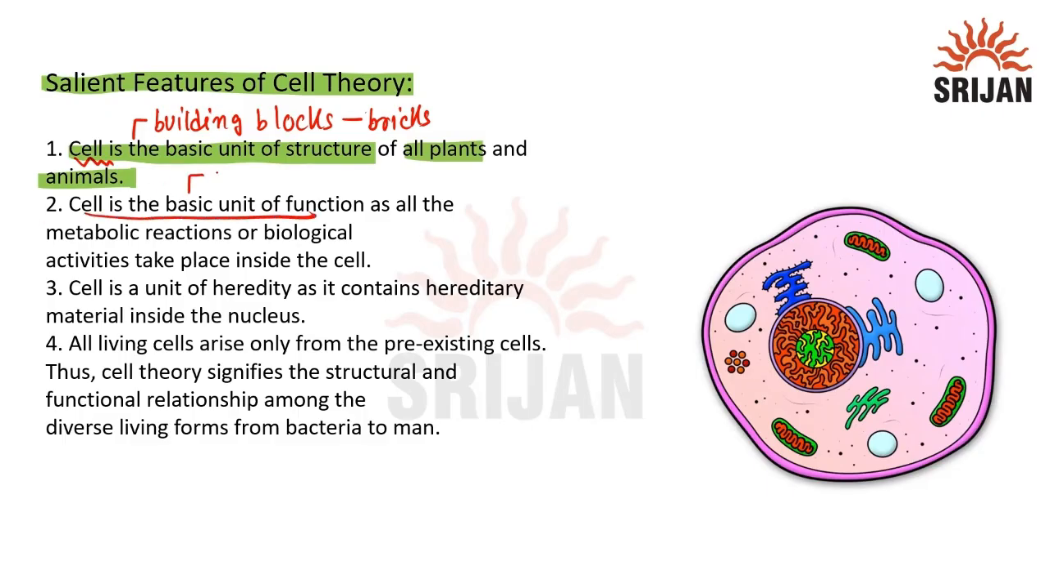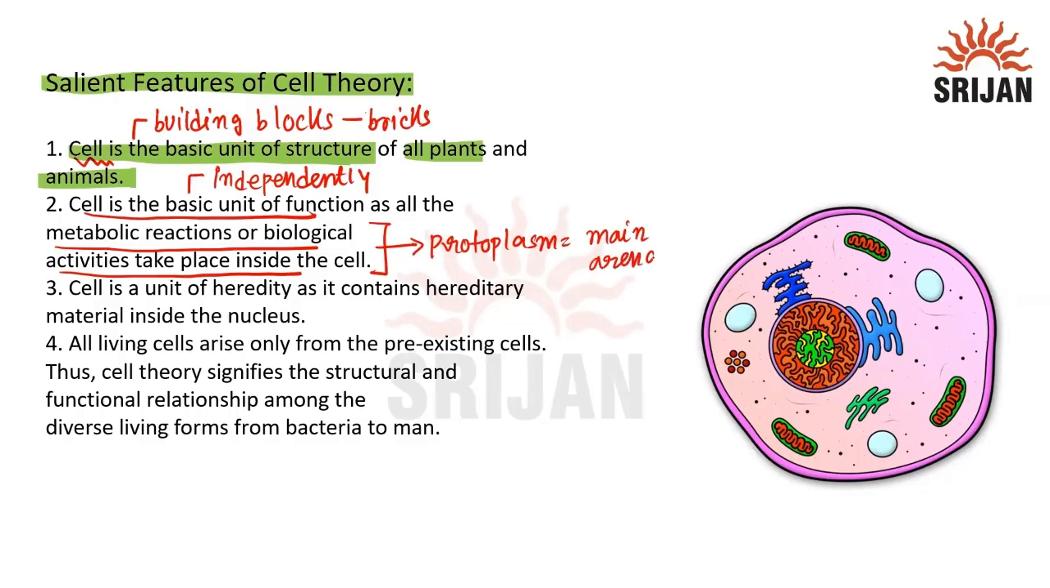We all know cell can exist independently as well. Like the unicellular organisms, they can perform all their activities by a single cell. Metabolic reactions or biological activities take place inside the cell. We also know one thing, that the protoplasm is the main arena for the cell. Why? Because all the biological activities, all the chemical reactions occur here. So what is the protoplasm? You can see in the image, this area is the protoplasm. This whole area is the protoplasm.